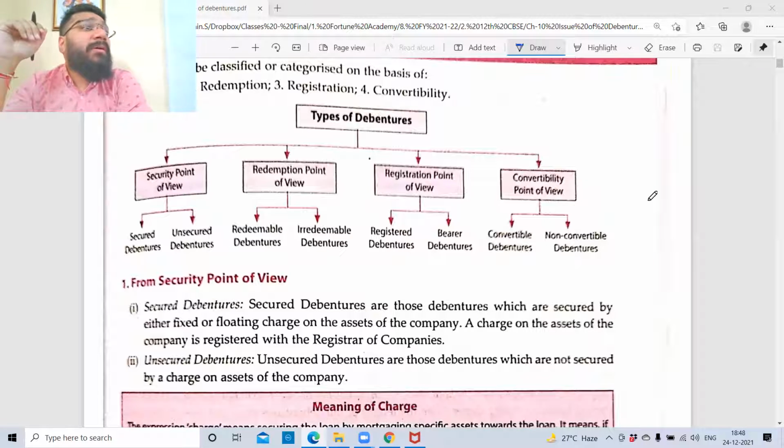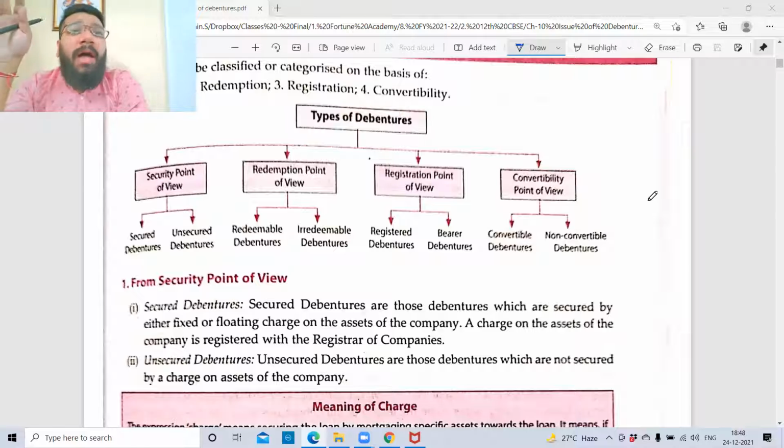We can secure the assets in two ways: by creating a fixed charge or by creating a floating charge. Fixed charge means what? You're creating a charge against a specific asset. Let's suppose I'm giving 10 lakh rupees to the company, and I say that my loan should be specifically secured against only land. If it is against a specific asset, it is a fixed charge.